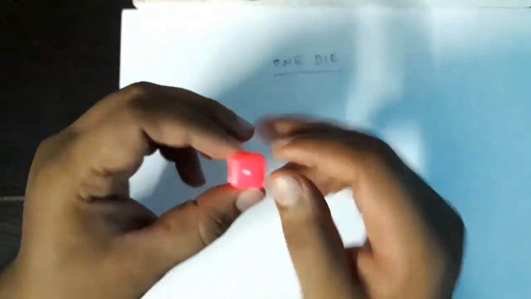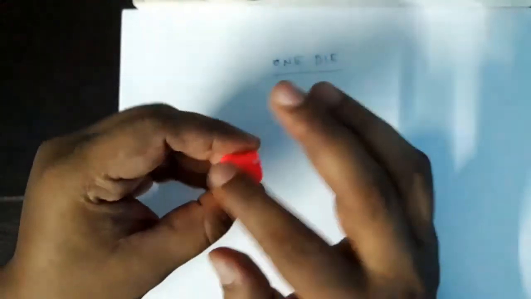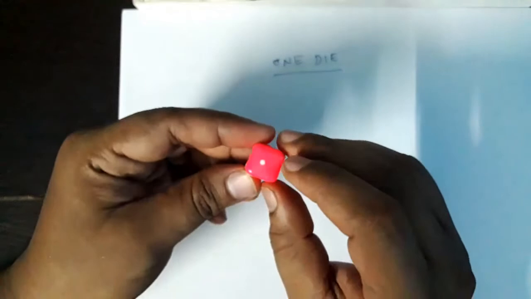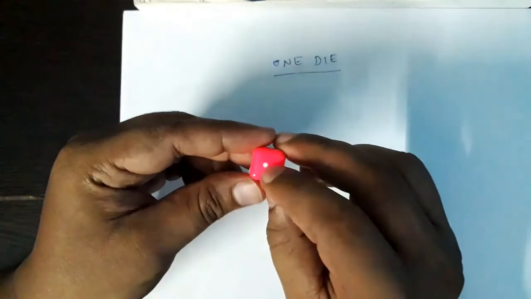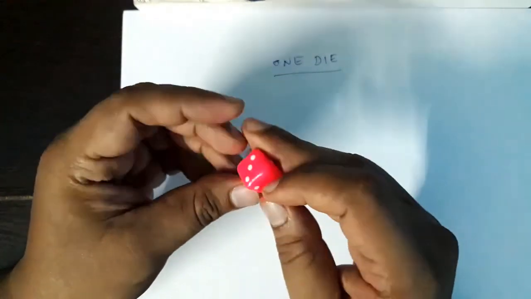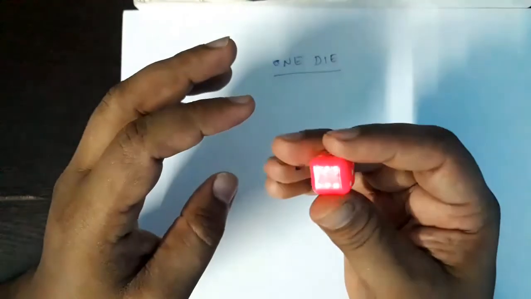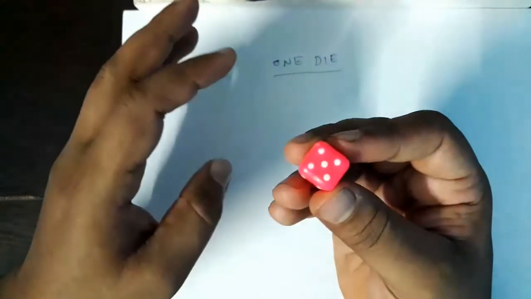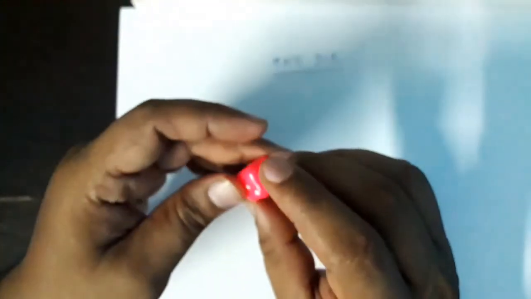This is the 1st face, 2nd face, 3rd face, 4th face, 5th face, 6th face. 6 faces it has, right? This face contains how many dots? 1 dot. This face, 2 dots. This one, 3 dots. 4 dots. 5 dots. 6 dots, right?